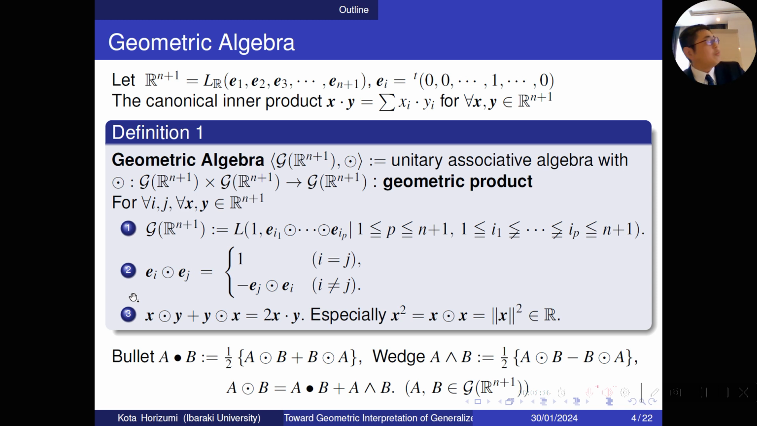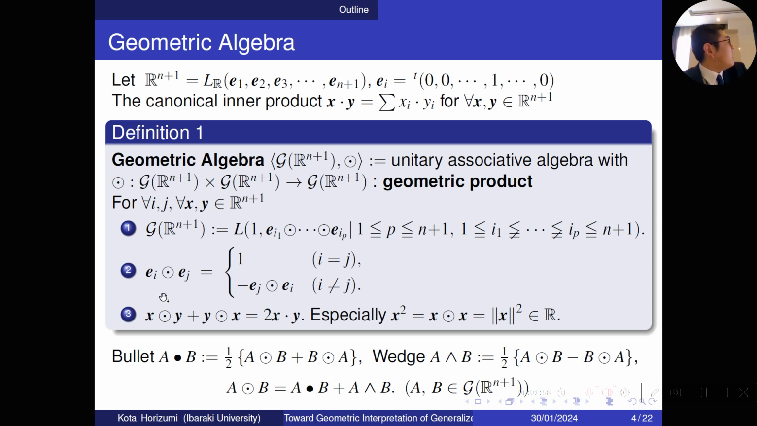So let me explain about geometric algebra. Let R^(n+1) have an orthogonal basis e1, e2, ..., e_(n+1), and geometric algebra Cl(R^(n+1)) is a unitary associative algebra with its product called geometric product, and it satisfies these properties. So Cl(R^(n+1)) is spanned by these bases, real number 1, e_i1 ... e_ip, where p runs from 1 to n+1.